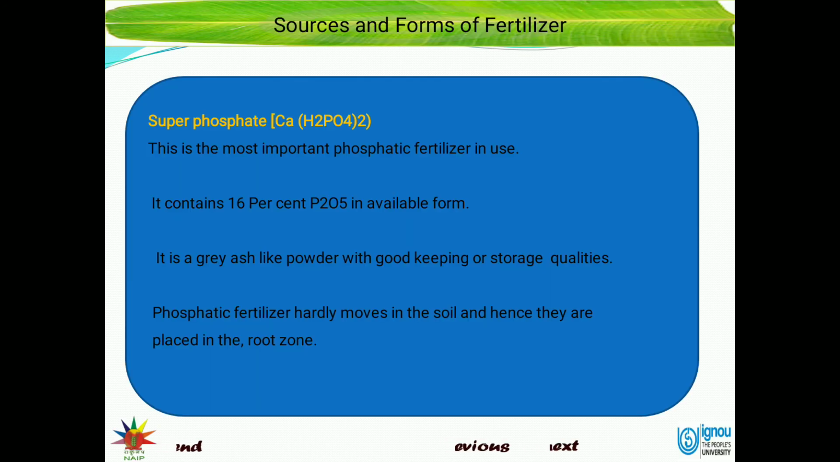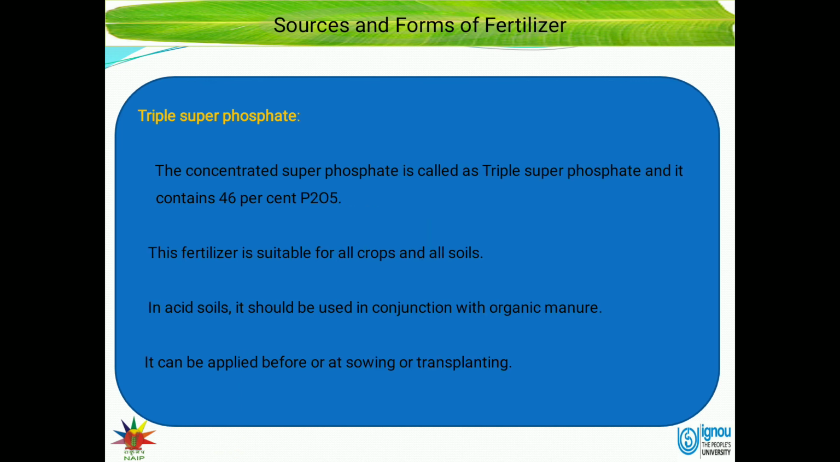Superphosphate contains monocalcium phosphate, Ca(H2PO4)2. This is the most important phosphatic fertilizer in use, containing 16% of P2O5 in the form available to the plant. It is a grey ash like powder with good keeping or storage qualities. Phosphatic fertilizer hardly moves in soil and hence they are placed in the root zone.